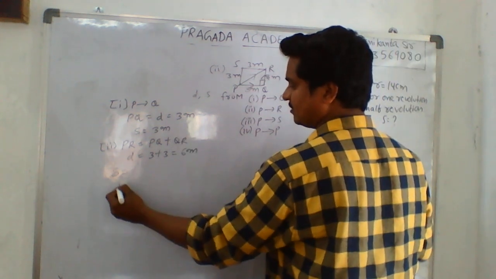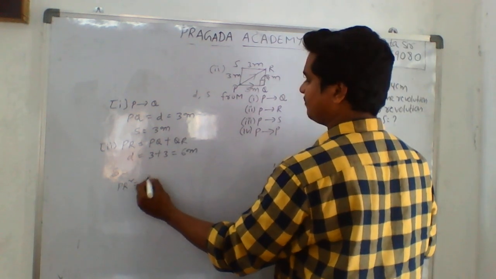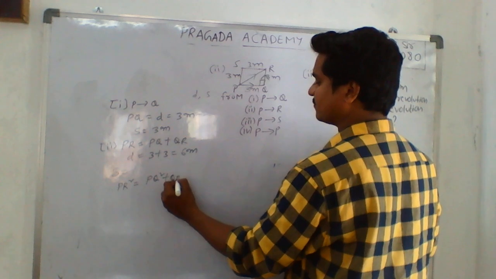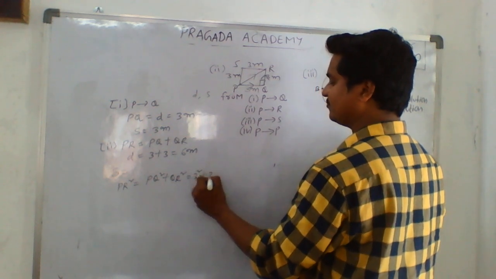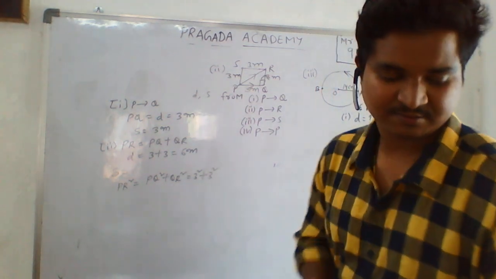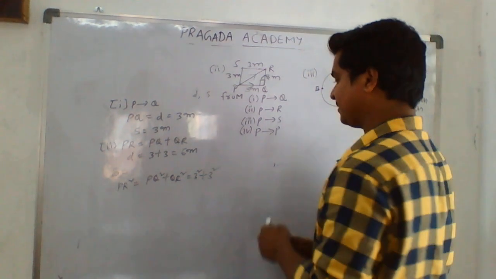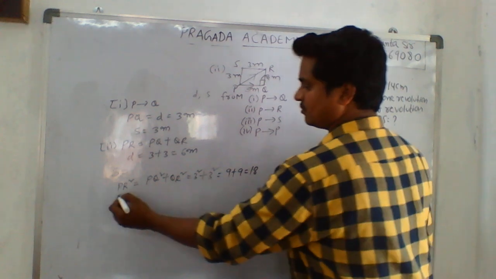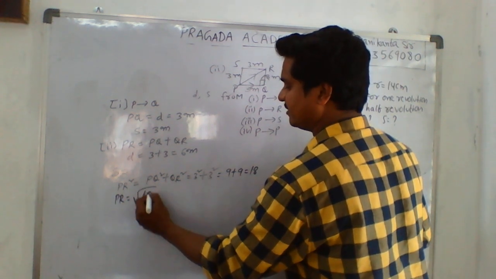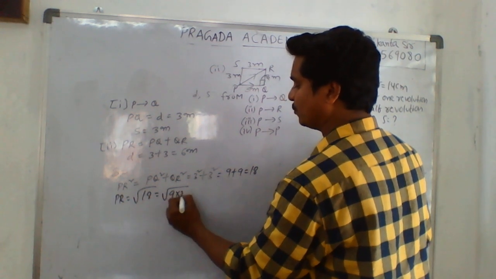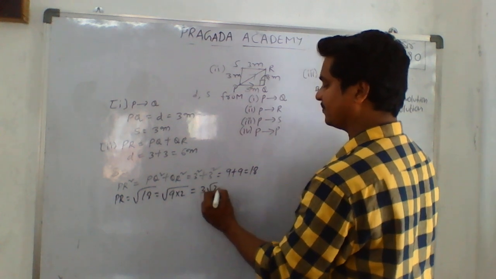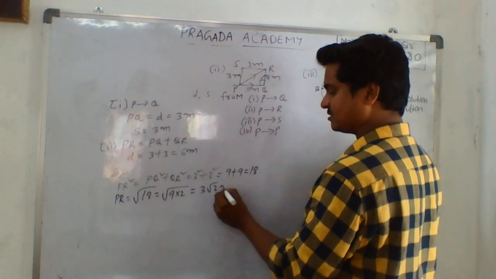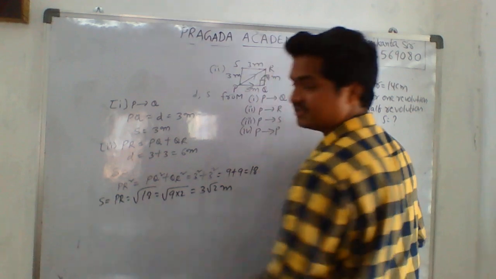Pythagoras theorem means PR square equals PQ square plus QR square. 3 square plus 3 square, you will get 9 plus 9, 18. So PR equals root 18. We can write 9 into 2. Root 9 means 3, so 3 root 2 will come. 3 root 2 meters is the displacement, the shortest distance.